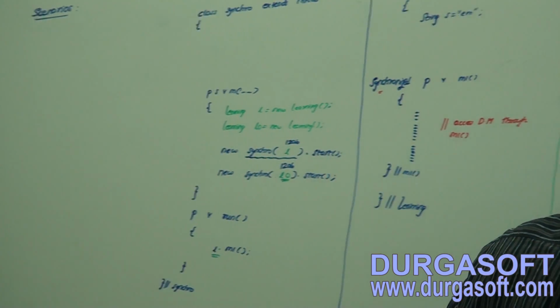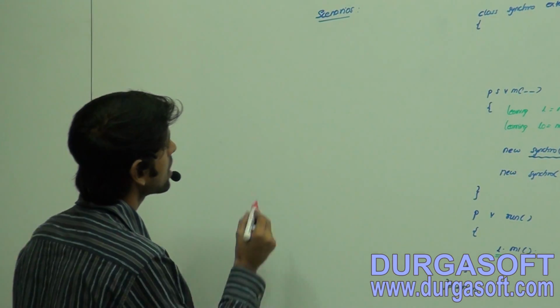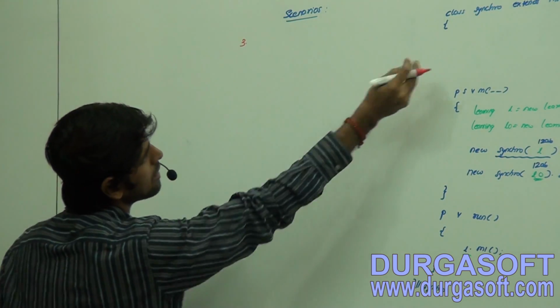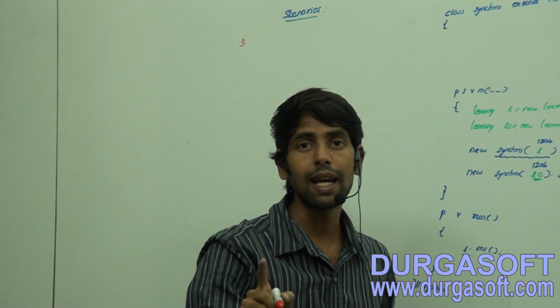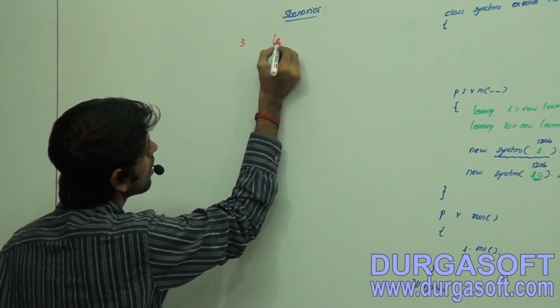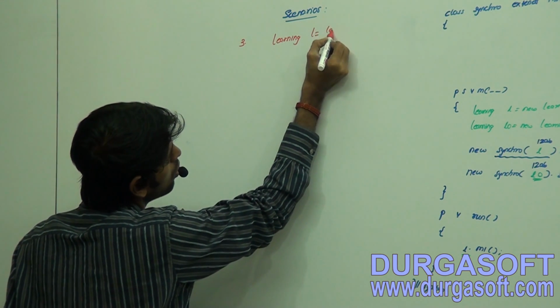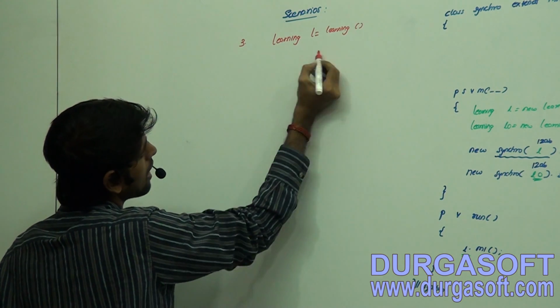You have to be good in memory representation, otherwise you will get cheated, okay. Now what is the other scenario? See here, at class level I am going to create one instance member of type Learning, okay. See here, Learning L is equal to Learning, and this is at class level.